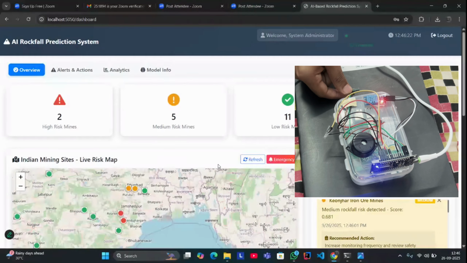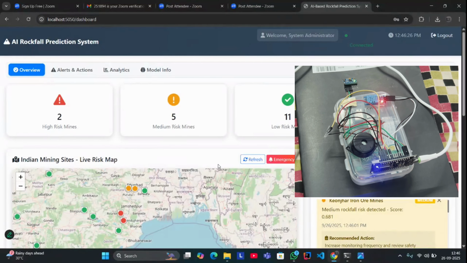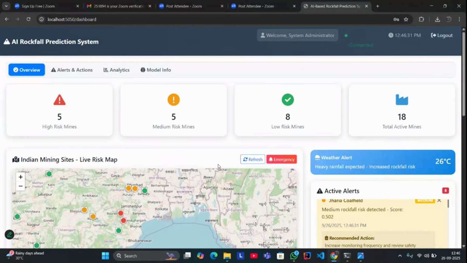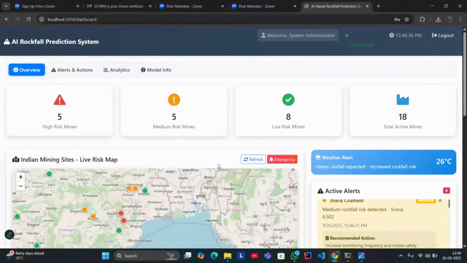So our project consists of good hardware and brilliant software. Together, this makes a great combination that can predict and prevent the cost of life and instruments from rockfall as much as possible. We hope this will help society and the people in a great way.